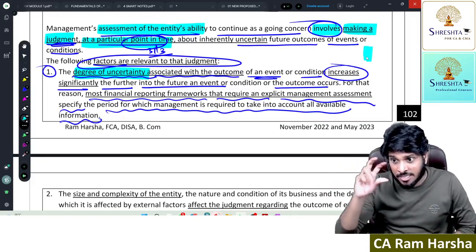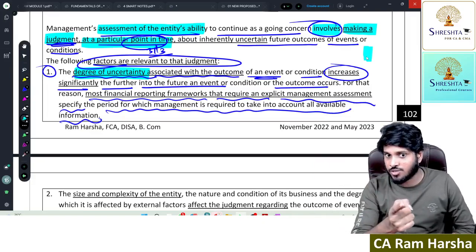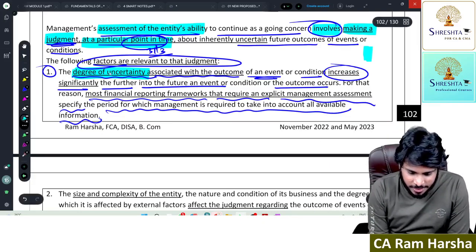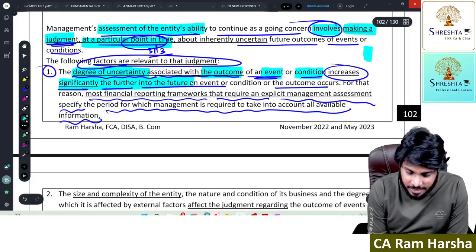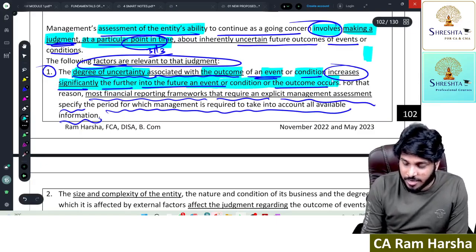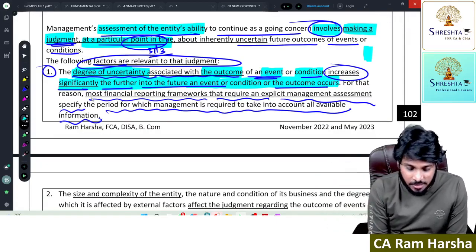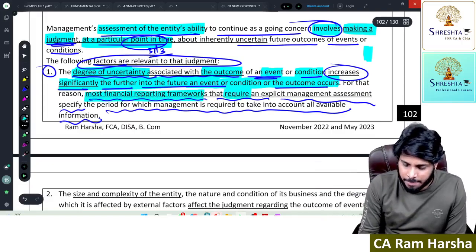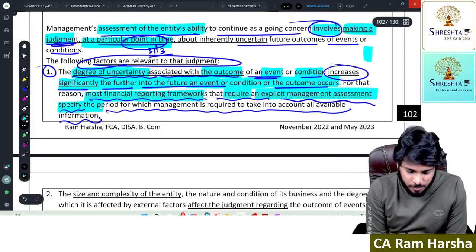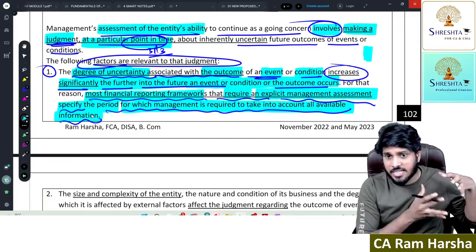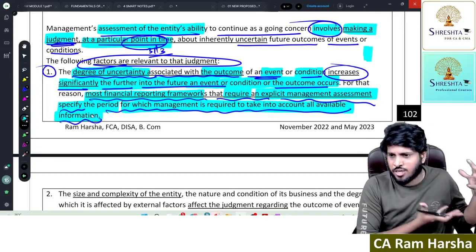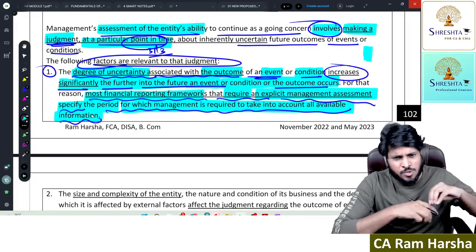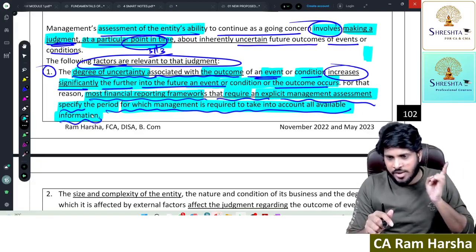If the degree of uncertainty relating to the going concern assumption is very high, the risk is very high. So what is the degree of uncertainty? It relates to the outcome of some event or condition which increases significantly in the future. Getting it? Of an event or condition or the outcome that might occur. For that, most financial reporting frameworks require an explicit assessment, and specify the period for which management is required to make it. That's why you see in our accounting standards, in our Indian financial reporting framework, they explicitly tell that a minimum of 12 months they need to assess the going concern assumption properly.